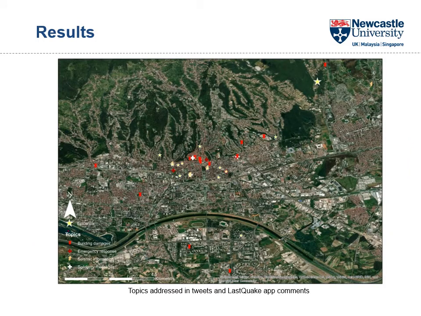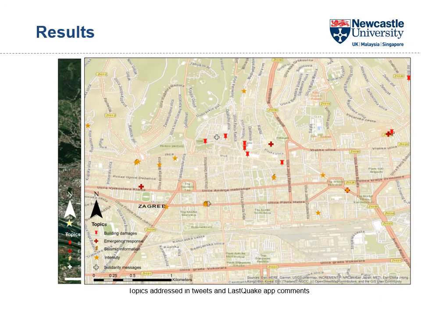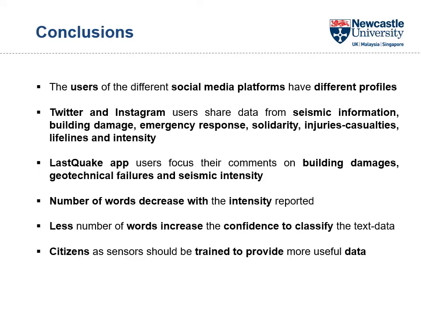Then here we can see the distribution of the topics across the city, the zoom in the city center, and we can conclude that the users of the different social media platforms have different profiles. Therefore, text and image data, polarities, and topics concerning the same event can vary according to the platform.